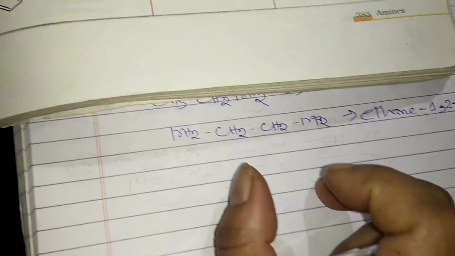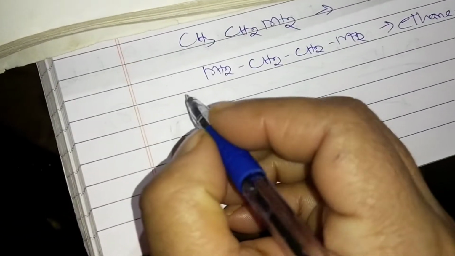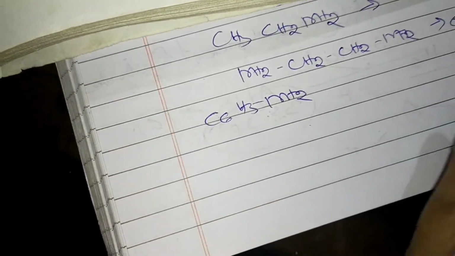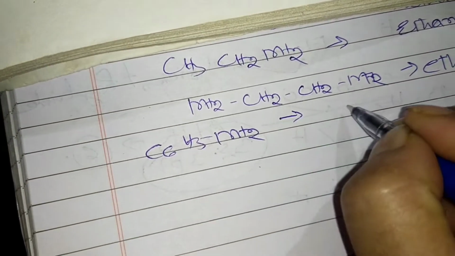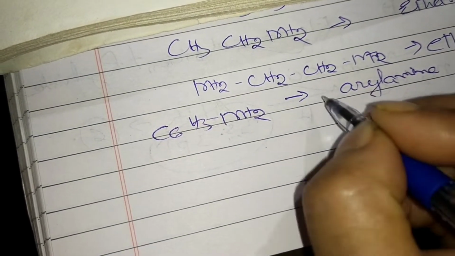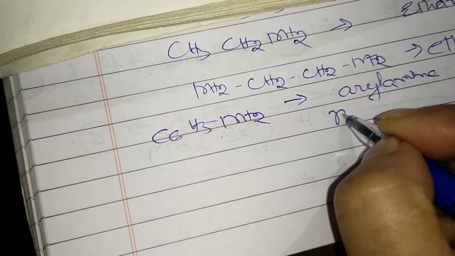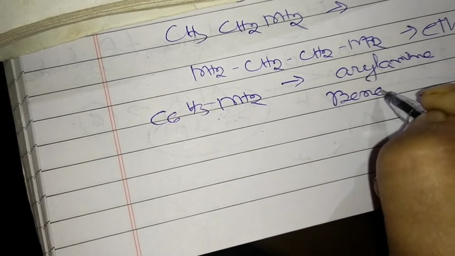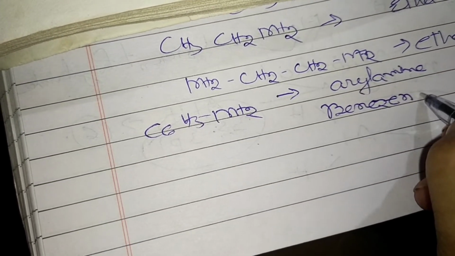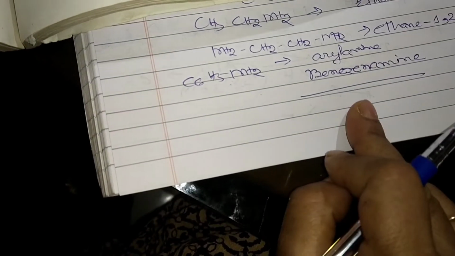Next we come to the aryl amine, suppose C6H5NH2. What can we write for this? That is actually an aryl amine, but as it is benzene, we can say benzenamine. We will not write the e, and that comes as amine. In that way we can write it.